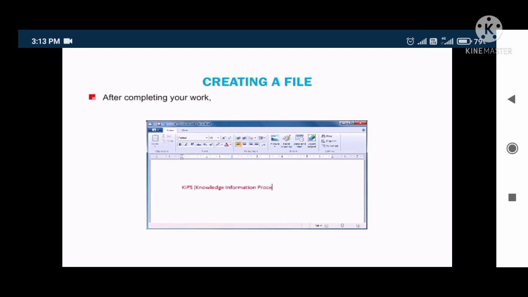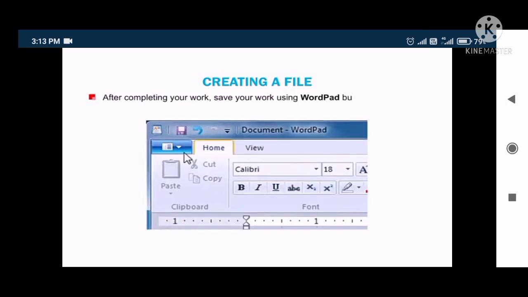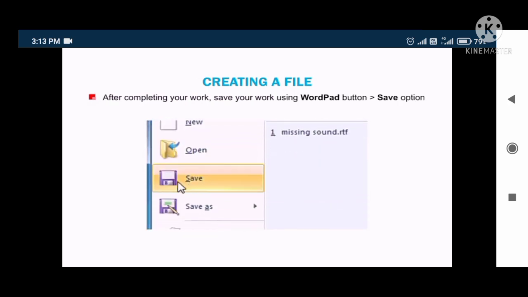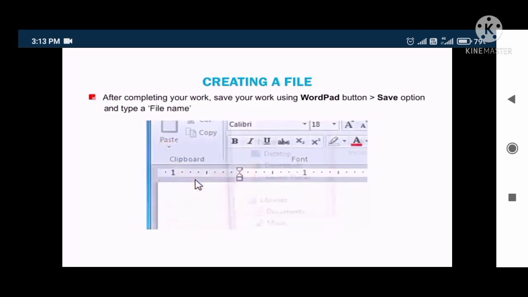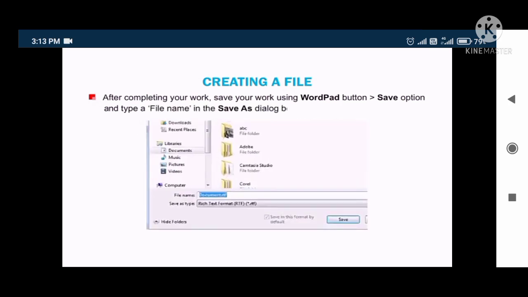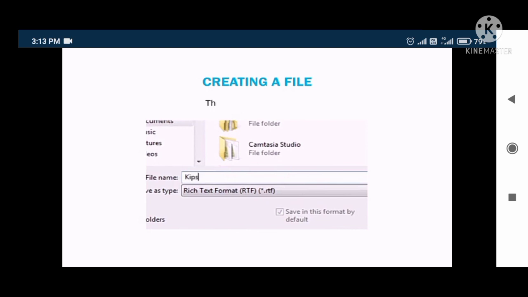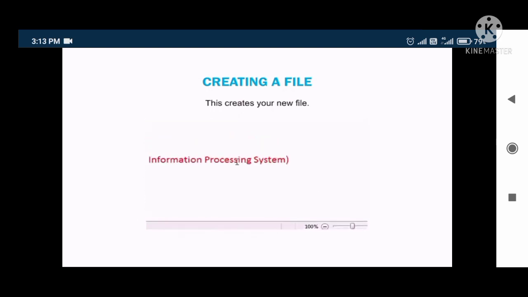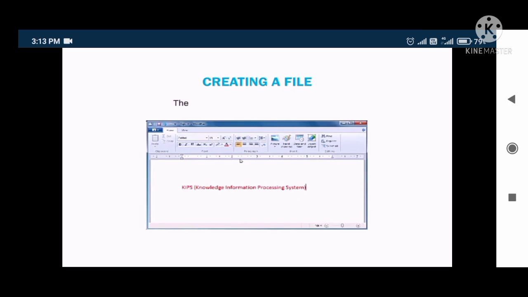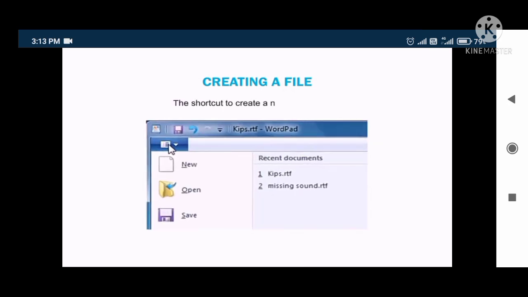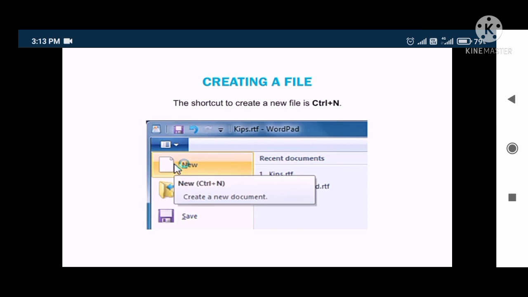After completing your work, save your work using the WordPad button Save option and type a file name in the Save As dialog box. This creates your new file. The shortcut to create a new file is Ctrl+N.